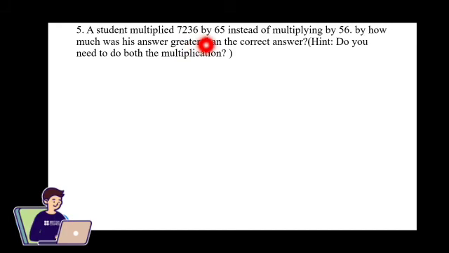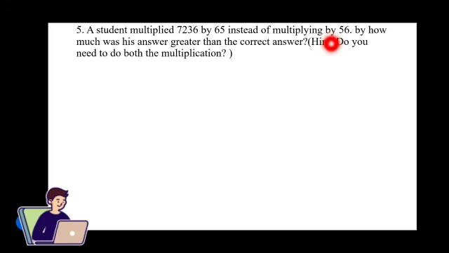7,236 by 65 instead of multiplying by 56. How much is the answer greater than the correct answer? So here the hint is given, do you need to do both multiplications? We need not do both multiplications. Instead of that, we can do it in a short form, which means we can find out the difference between the wrongly calculated number and the correct number.